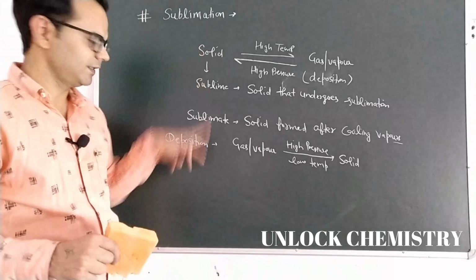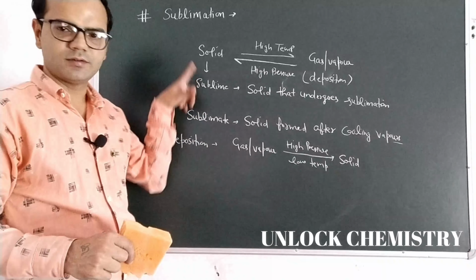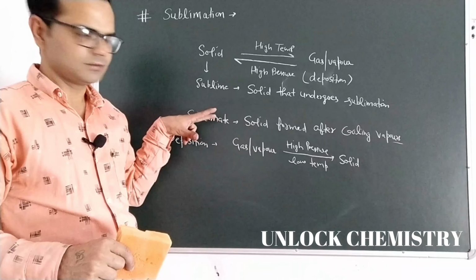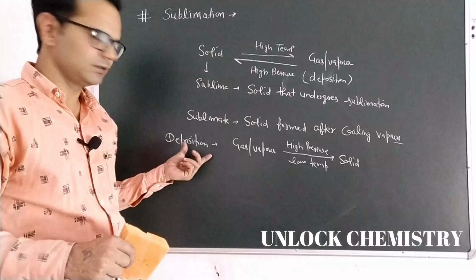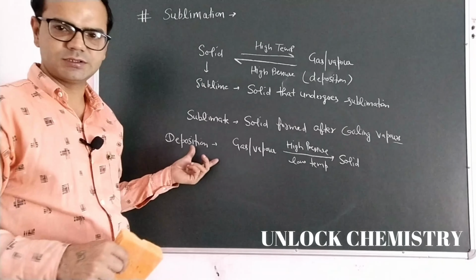So sublimation and deposition both are reversible process, right? So that is our process number 3 and process number 4, sublimation, deposition.